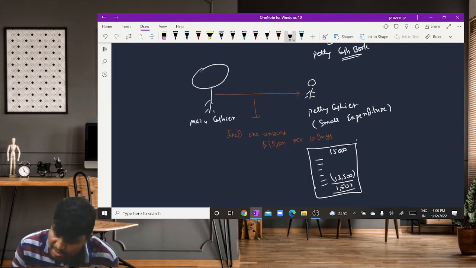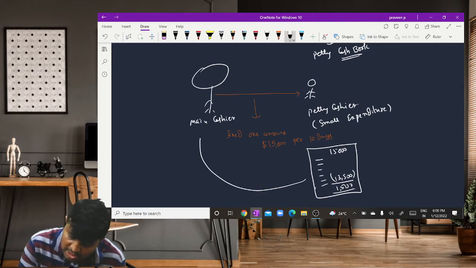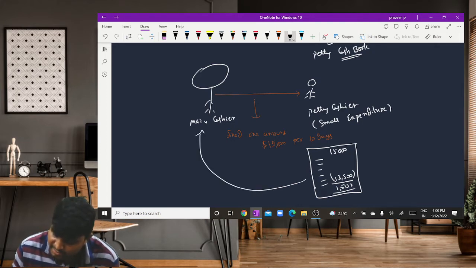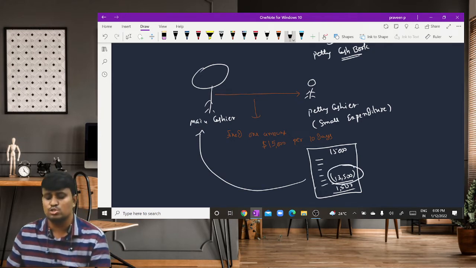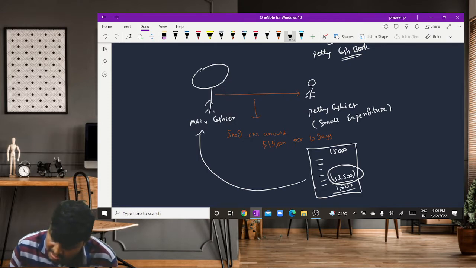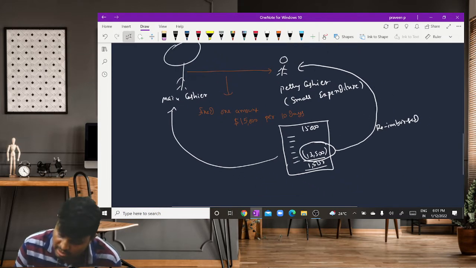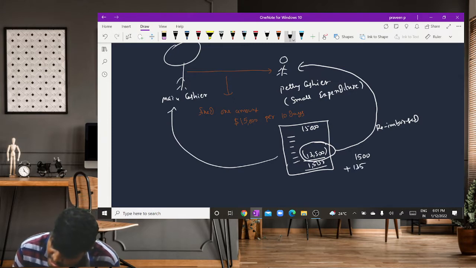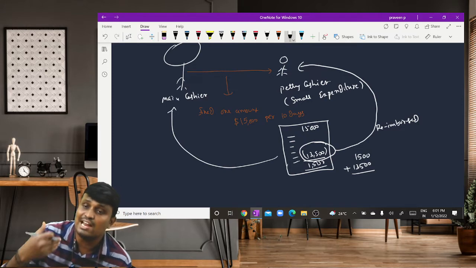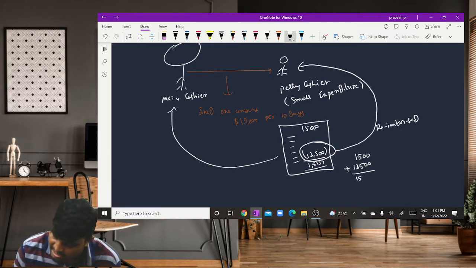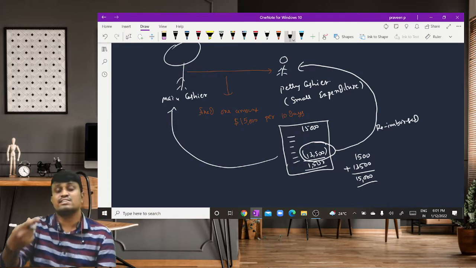Then the statement prepared by the petty cashier is given to the main cashier. The main cashier verifies the amount spent by the petty cashier. How much was spent during those 10 days? 13,500. That amount spent by the petty cashier is reimbursed by the main cashier. So at the end of the 10th day he has 1,500 and the amount reimbursed is the amount spent during the last 10 days, 13,500. The next 10-day cycle restarts with 15,000.